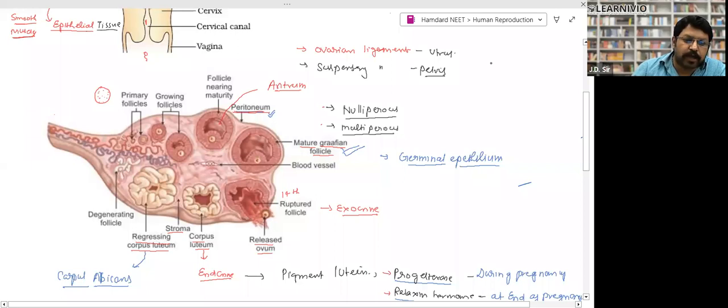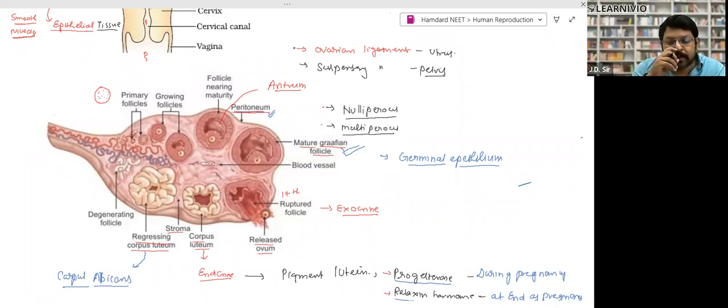As I have told you, the ovary remains suspended with the help of ligaments. It remains suspended with two kinds of ligament, and you need to remember their names. There is the ovarian ligament, with the help of which the ovary remains attached to the uterus. And there is another ligament, the suspensory ligament, with the help of which it remains attached to the pelvis. Clear?